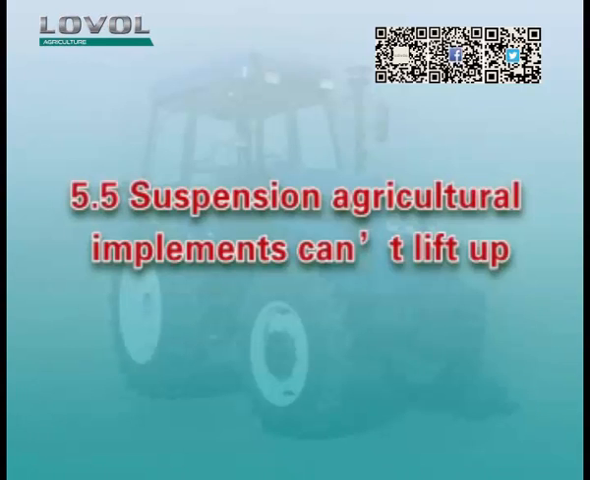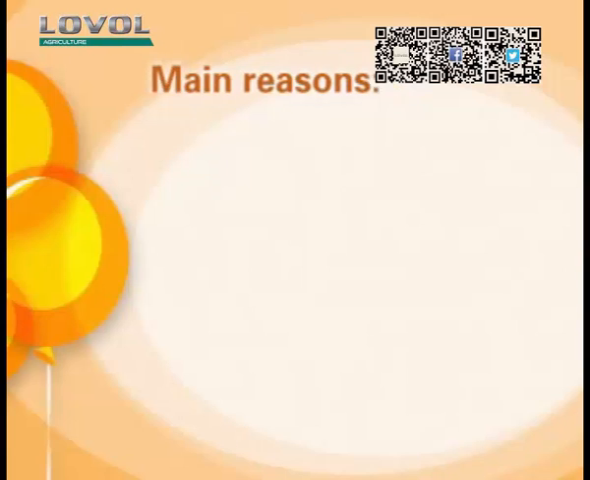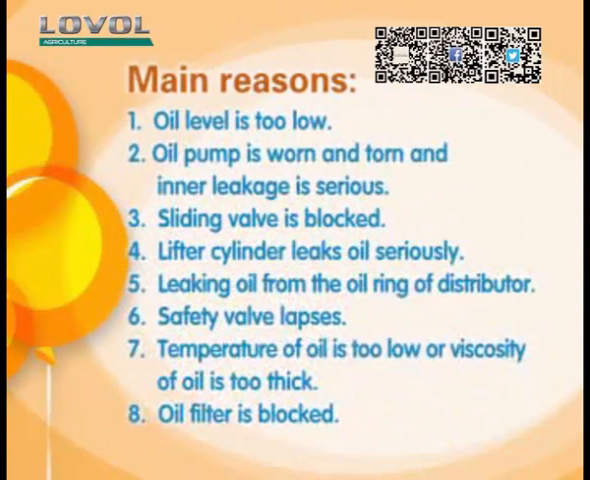5. Suspension agricultural implement can't lift up. Main reasons: 1. Oil level is too low. 2. Oil pump is worn and torn and inner leakage is serious. 3. Sliding valve is blocked. 4. Lifter cylinder leaks oil seriously.